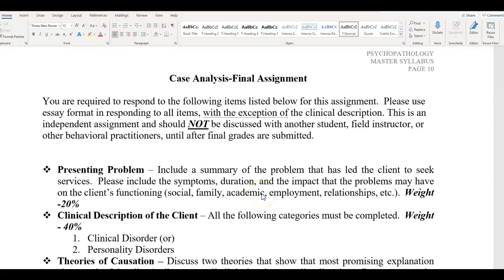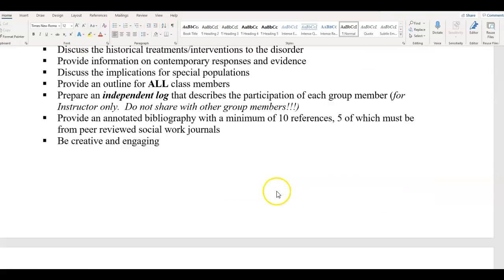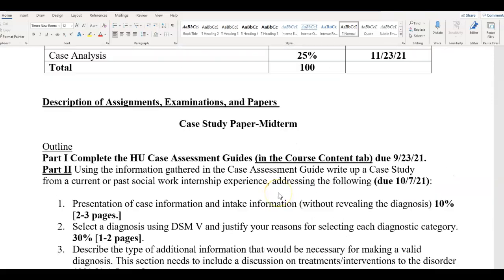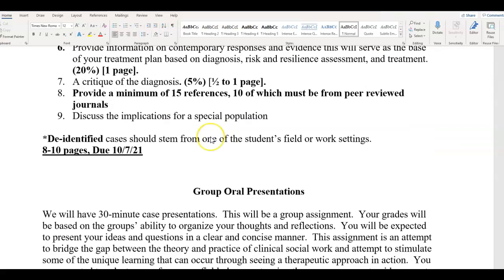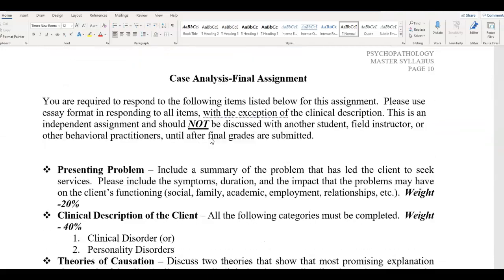Also, there's some additional information that you need for your assignments that can be found under the course content tab in Blackboard. Particularly for your very first assignment, your midterm assignment, which is part 1 and part 2, right here. You'll be using the Howard University Case Assessment Guide to submit part 1, and this can be found in Blackboard under the course content tab. Again, I'll go into more detail when I cover Blackboard, when I upload a video that reviews the Blackboard assignments.